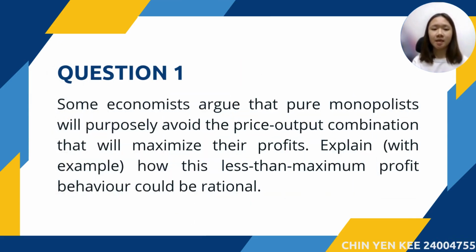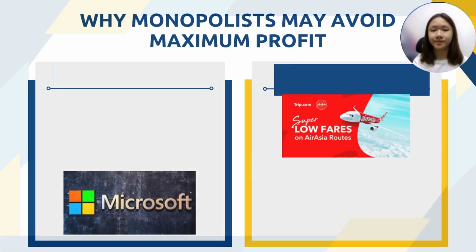Question 1. Some economists argue that pure monopolies will purposely avoid the price-output combination that will maximize their profit. Explain with example how this less than maximum profit behavior could be rational.